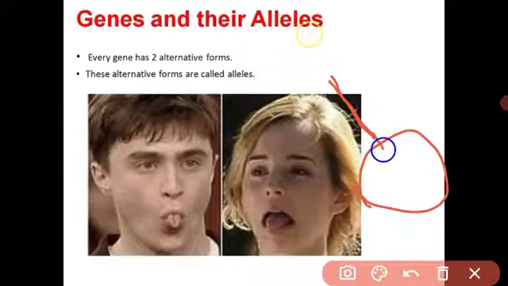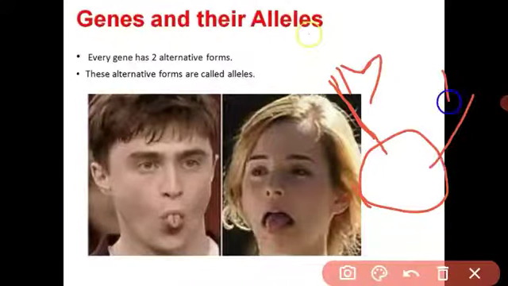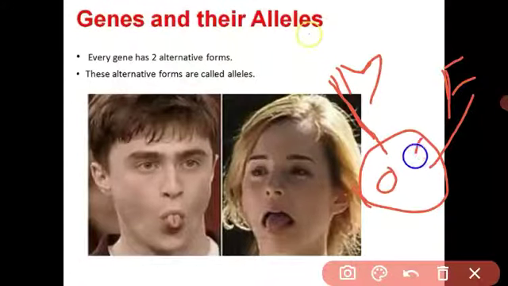Tongue rolling genes come from his mother, and another tongue non-rolling gene is transmitted from the father. This means the offspring have two alternative forms of genes.